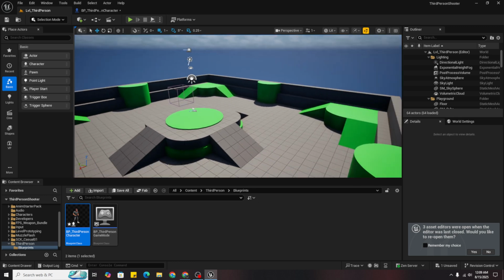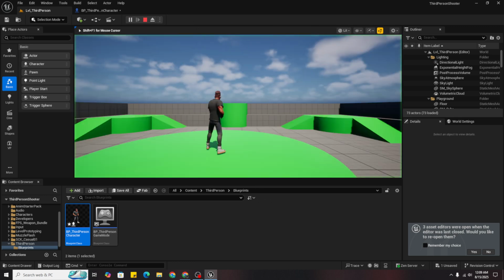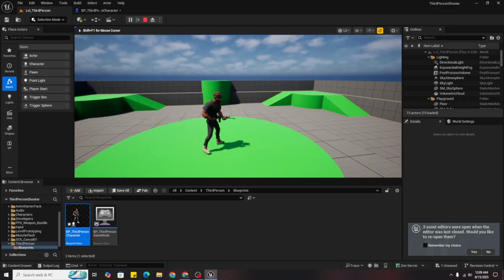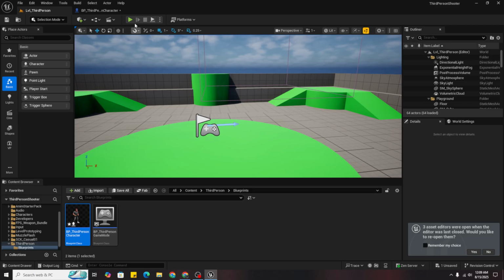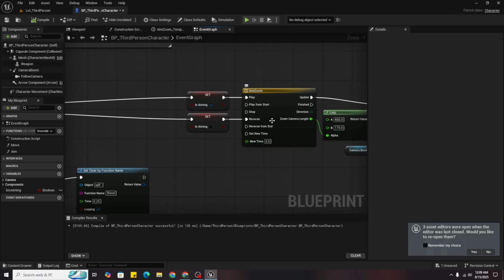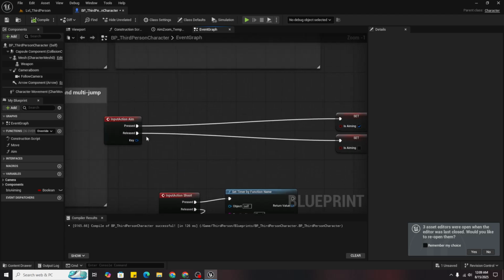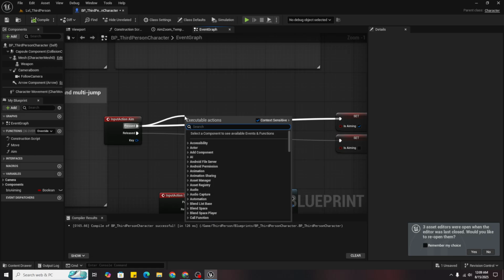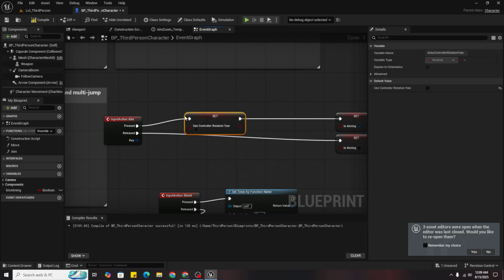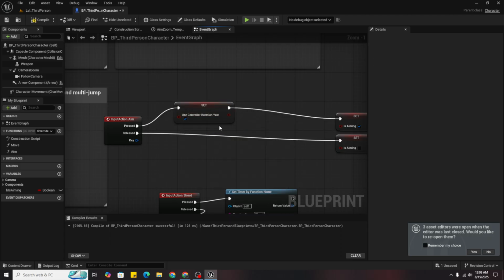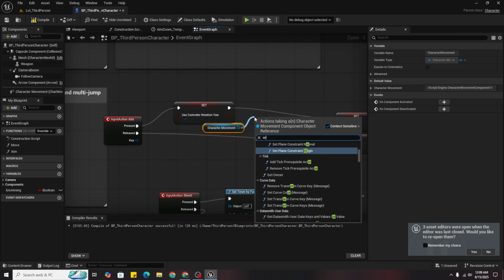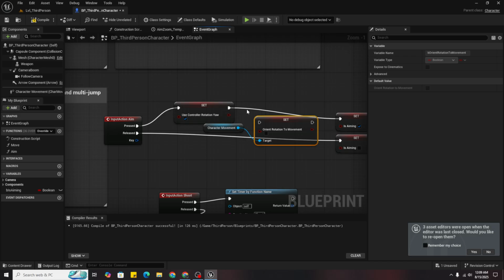So guys, now we have to do this thing when we are shooting. I want to shoot straight in this way, so if I shoot it would not turn, and also if I aim it would not aim like that. I also changed it to zoom more. So when pressed, controller rotation yaw should be enabled and get character movement, and from here set orient rotation to movement to false.